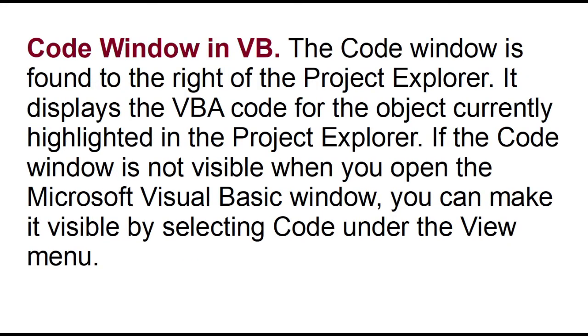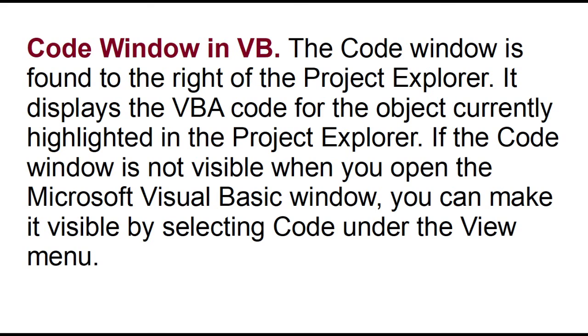Next is code window. Code window is used to write, display and edit Visual Basic code. Code window consists of two main parts, object box and procedure box. First one, object box. It displays the name of the selected form or control. It contains a list of all the objects associated with the form.